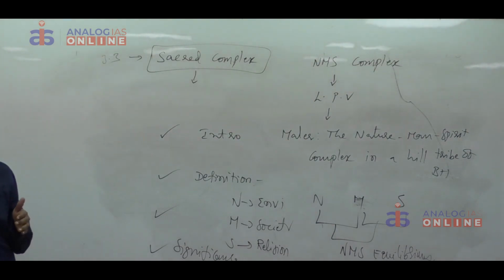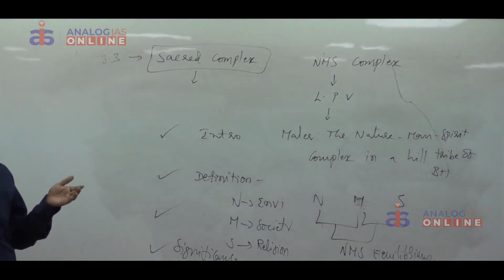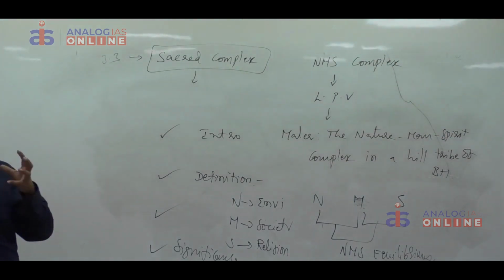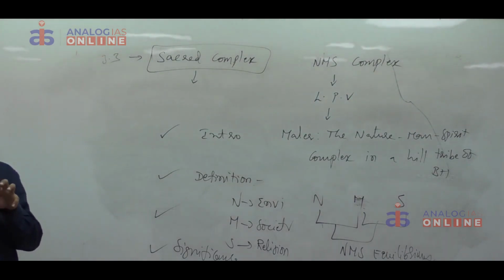Tomorrow we'll cover the social change. Day after tomorrow we'll cover second chapter and fourth chapter. Then I'll give you tips also on how to remember certain difficult textbook names, author names, especially in the growth of anthropology, and how to remember racial classification and their characteristics. I'll give some clues so that you can easily remember. Today itself practice it. Okay, with these 3 days your preparation of this paper to section A except the first chapter must be over. Now my task is over, your task is left behind. You have to go to your rooms, read and acquire command. Okay, we'll start the session today. Thank you.